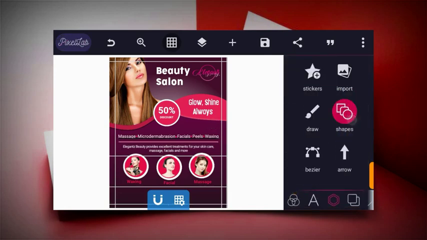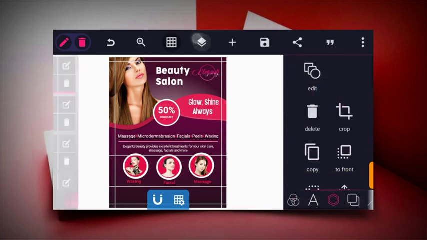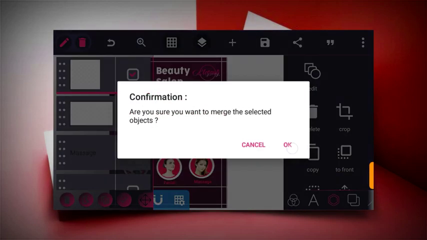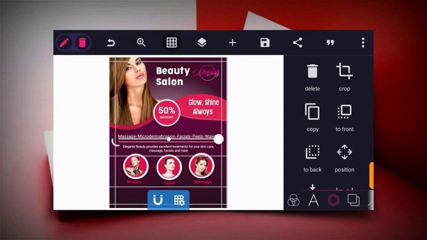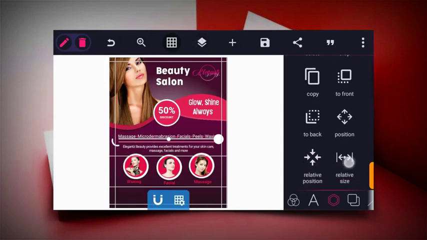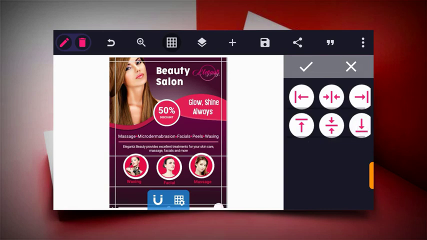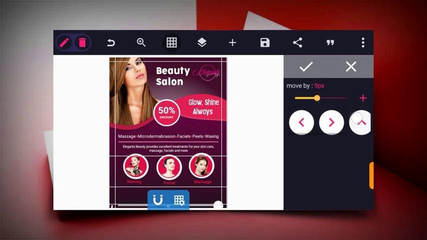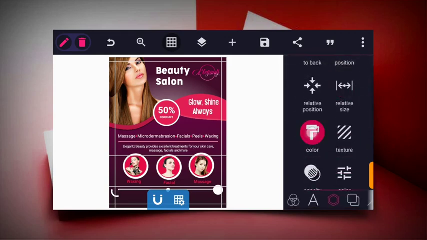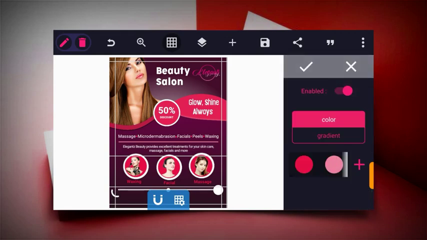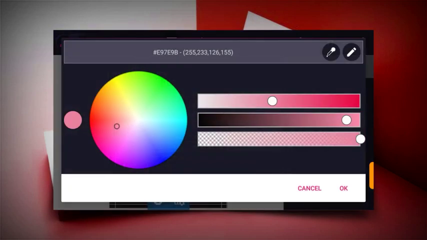So next thing you have to do is to merge it to make it alone. So merge, and then bring it downward and at the center. So use this relative position to place everything at the center. So let's change the color of this now to a light color, something light. So use the plus icon now to change your gradient color.